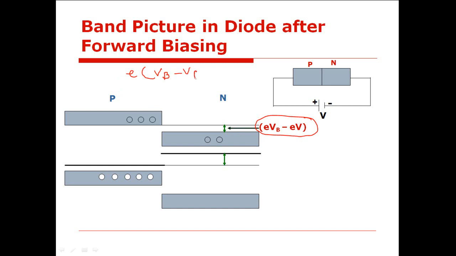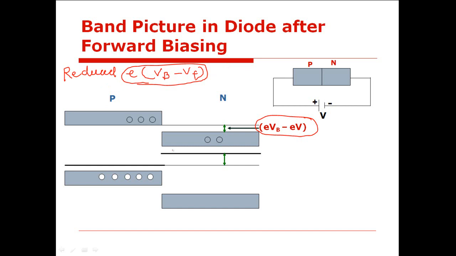Is this clear? Yes, sir. The energy gap between the conduction band of N side and the conduction band of P side is reduced by an amount e into (Vb minus Vf) when the diode is connected in forward bias mode.